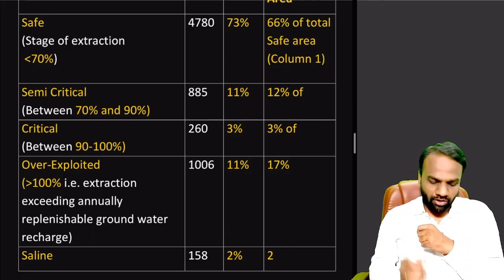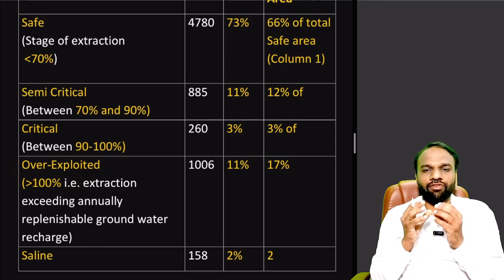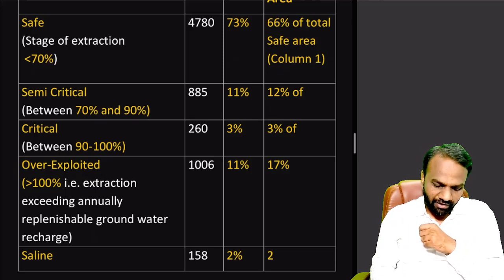That is a case of overexploitation. It means there are certain areas in India where the annual extraction of groundwater is more than the annual recharge.